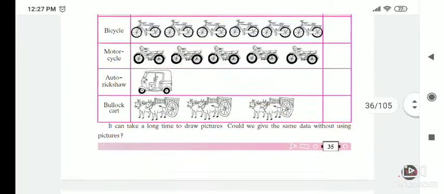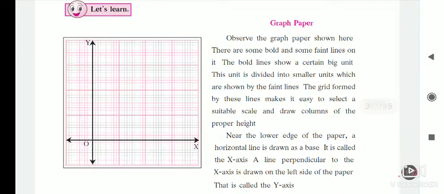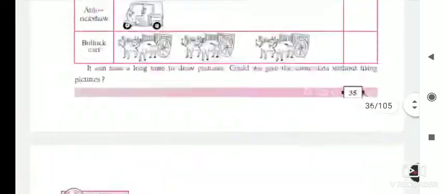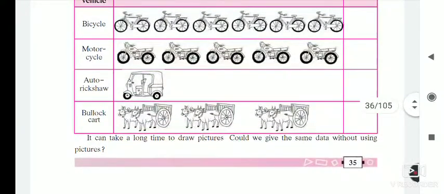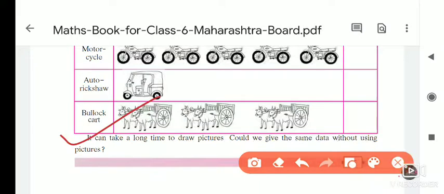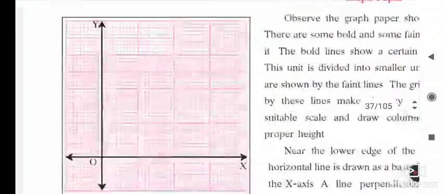Now the next point given here is the graph. Observe the graph shown here. There are some bold and some faint lines. This information we can write without using pictures, in a bar graph. So how can we show that? First of all we will see by using a bar graph. First we will understand what a bar graph is.